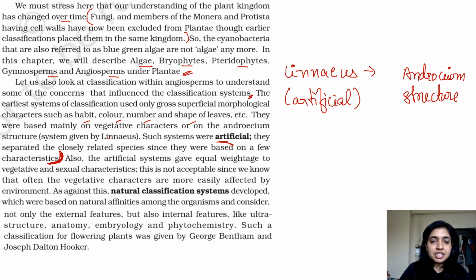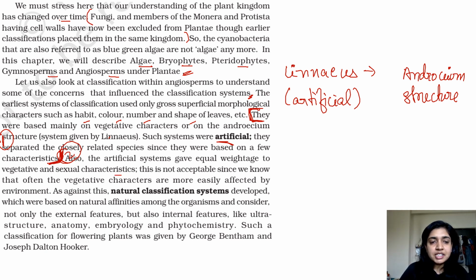Also, the artificial systems gave equal weightage to vegetative and sexual characteristics. So this question can come in your board exams, that why was the artificial system rejected? So these are the two points. One is that they separated the closely related species, and the other one is that the artificial system gave equal weightage to vegetative and sexual characteristics.